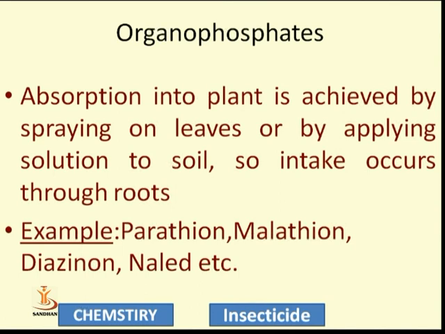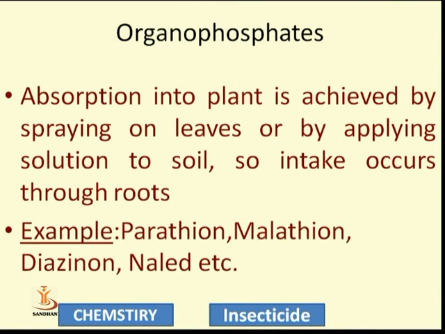For example, which compounds are used? Parathion, malathion, diazinon and naled. Whenever you read "thion", it means sulfur is also present in the compound. Parathion, malathion, diazinon and naled are organophosphate compounds that also possess a sulfur atom. It may be a thion, meaning a double-bonded S, or a mercaptan SH group. You will also read "diaza". Aza means nitrogen, so diaza means two nitrogen atoms are present.